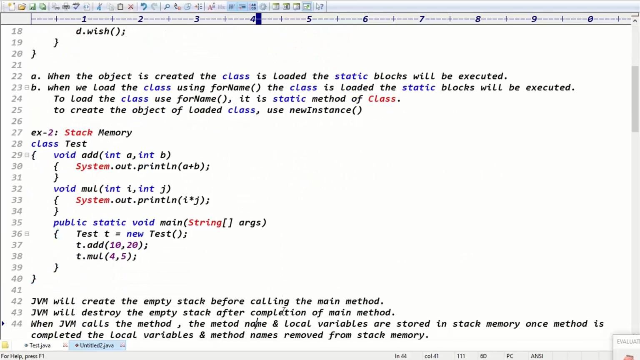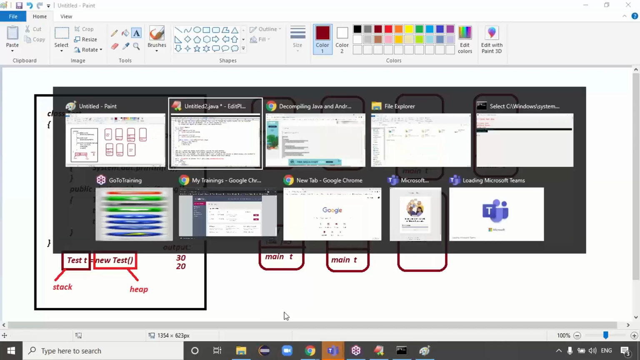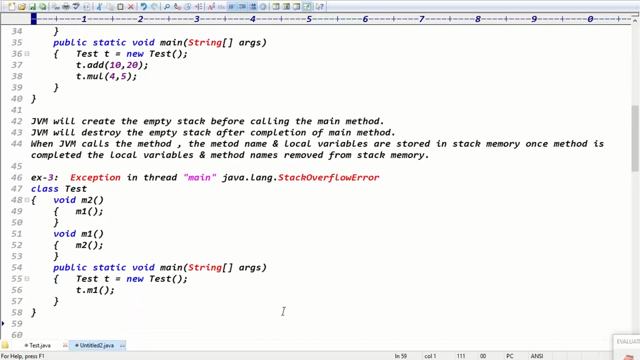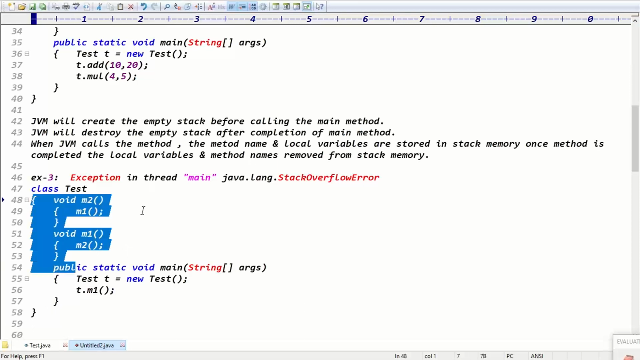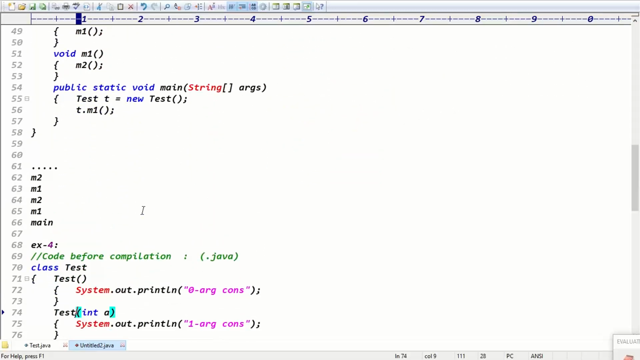Second example, stack memory. How will the stack memory work? You can check this diagram, guys. Copy this diagram. And the third example, stack overflow error. One method is calling another method, which is calling the same method again, so it is a cyclic process. Then what happens, guys? The methods keep on being stored in stack memory, and the methods are still not completed. Then it generates an exception. Which exception? Stack overflow error, guys.